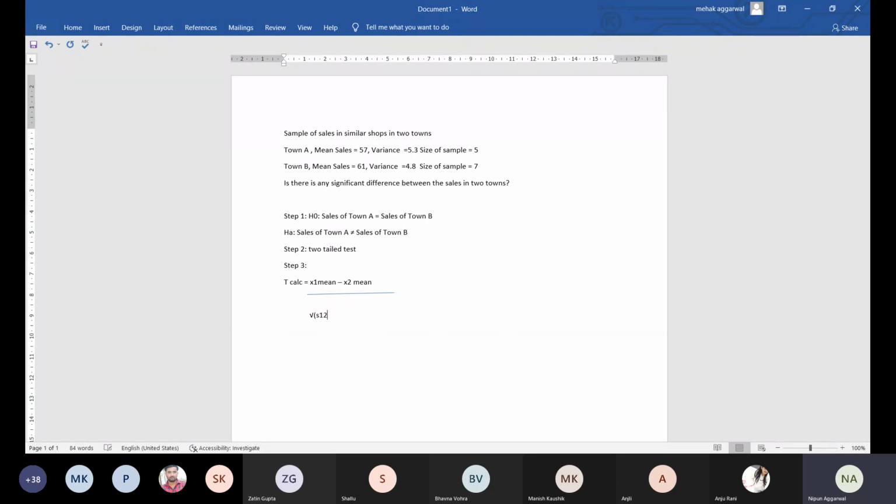S1 is the standard deviation of the first sample. So that becomes the formula for your T calculated.